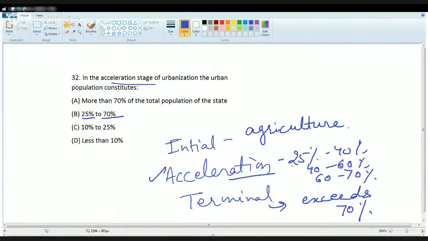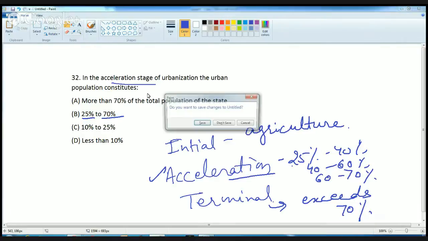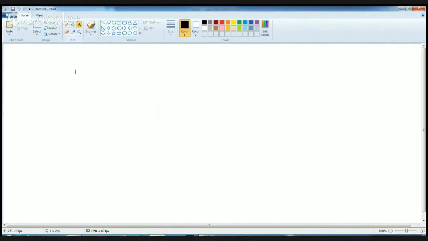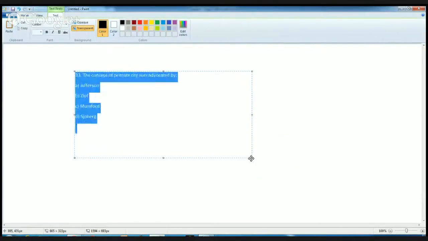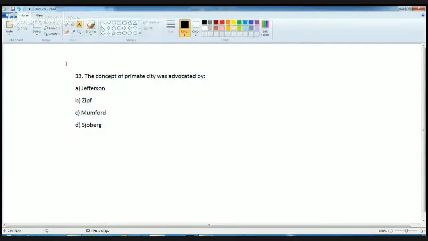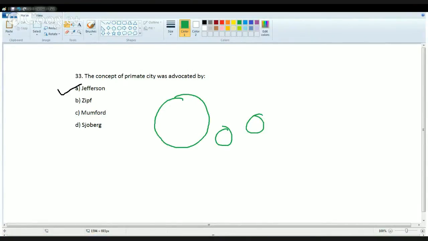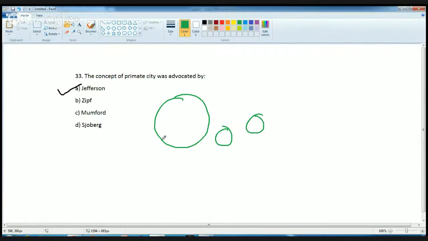The next question, again based on urban development and city size, is a very direct question. Who gave the concept of primate city? The correct answer here is Jefferson. Jefferson gave the concept of primate city, under which he propounded that one city is exceptionally larger than other cities. Some say that it is more than double the size of the next order city. That was the next question.